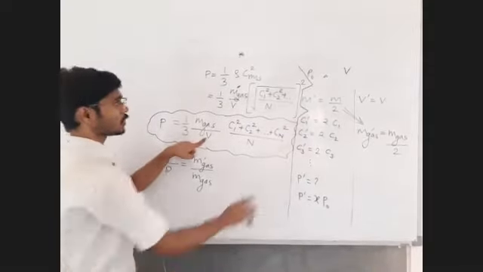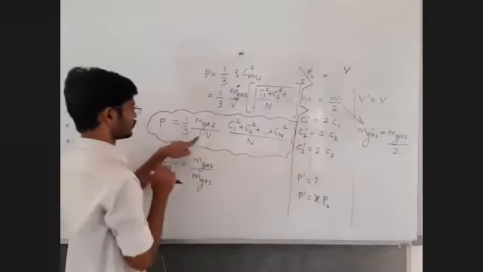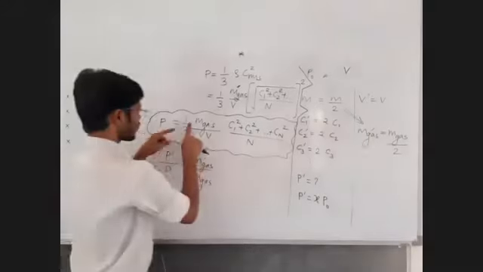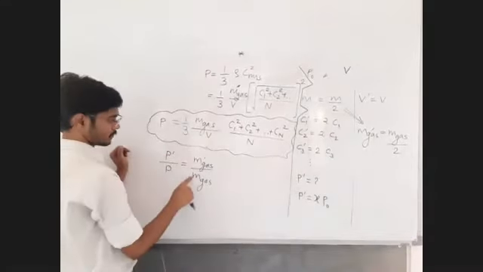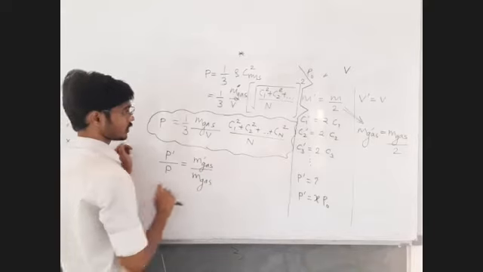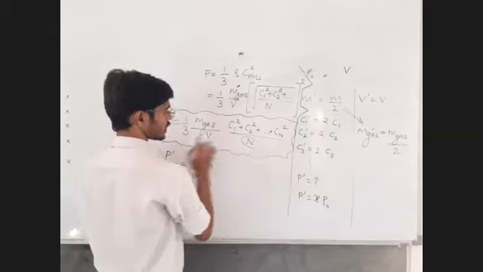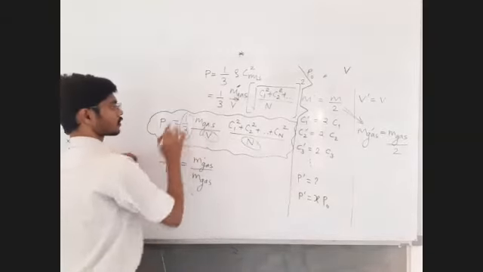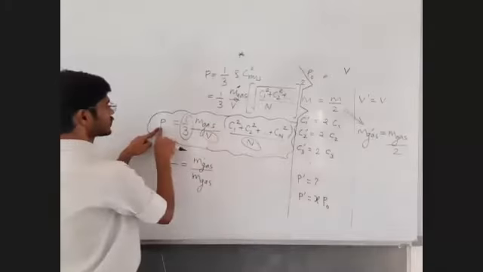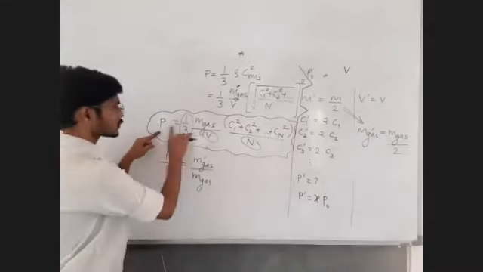Volume is not going to change, so forget about volume. 1 upon 3 is not going to change. Mass is going to change, so I wrote P dash upon P as M dash upon M, mass of gas finally divided by mass of gas initially. Now, number of molecules are not going to change, so forget about number of molecules. It means that pressure is proportional to this multiplied by this. Now, pressure is proportional to this.